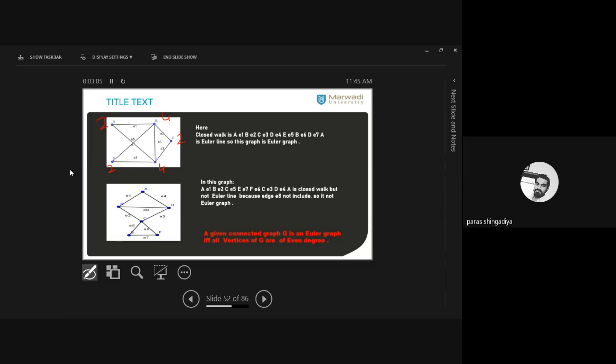Clear? So in this graph, you can easily create an Euler line. Now in the second one, the degree of A is 2, and B and D have degree 3. Means all the vertices do not have even degree. Therefore this graph is not Euler. Okay, and the same result you can use for the